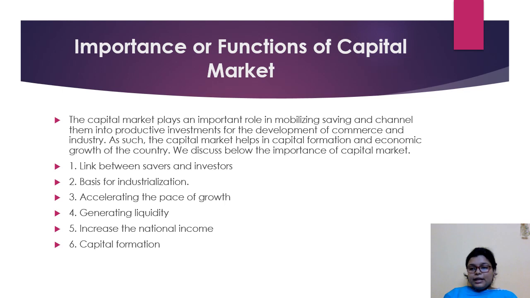Savers are those who have a surplus of money, and investors are the companies who take the money and invest it in different kinds of businesses so that they can earn profit or generate revenue out of it. Ultimately it turns into capital formation. This we have already discussed, so I'm not going through this point again.